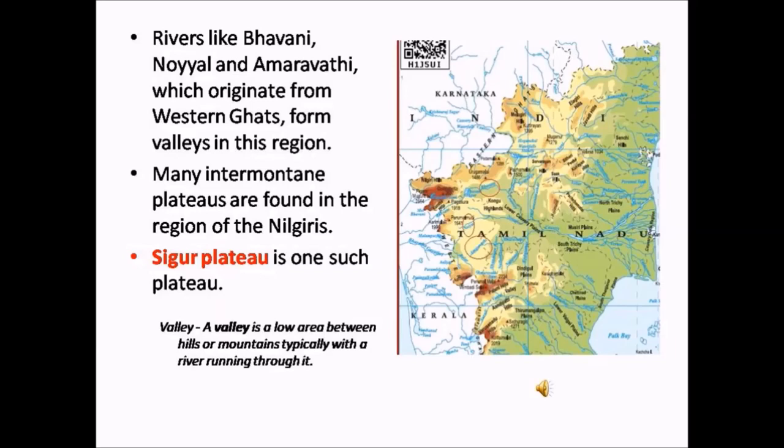Many intermountain plateaus are found in the regions of the Nilgiris. Intermountain plateau means a plateau surrounded by hills or mountains on all sides. A plateau which is surrounded by hills or mountains on all sides is called an intermontane plateau. Sigur Plateau is one such example because it is surrounded by mountains on all sides.